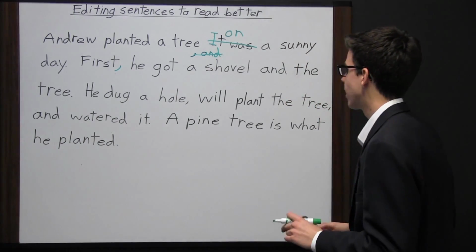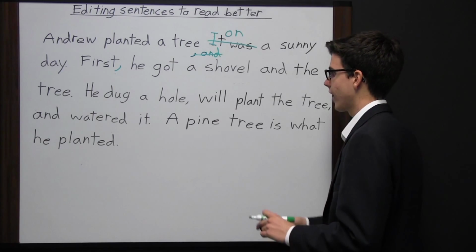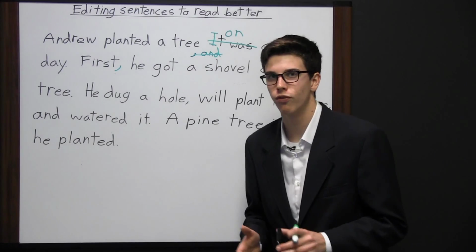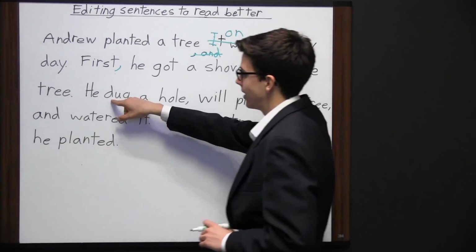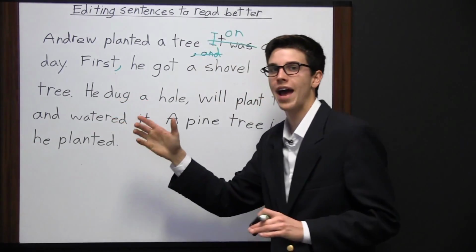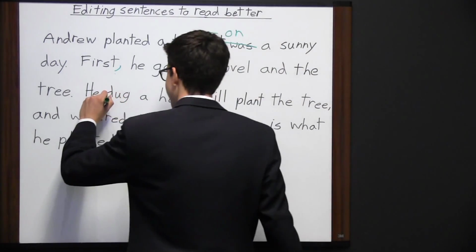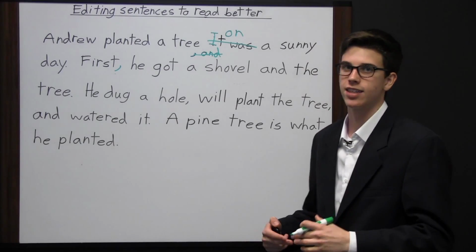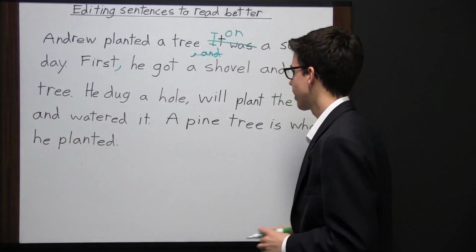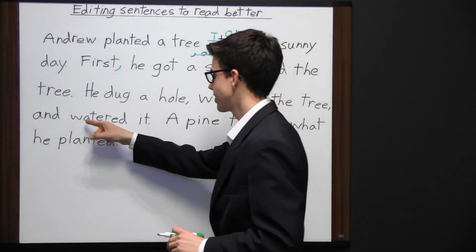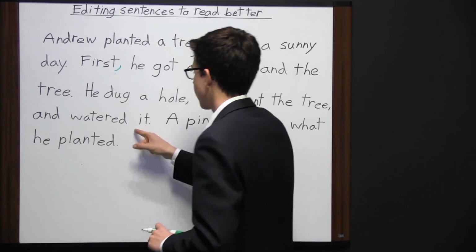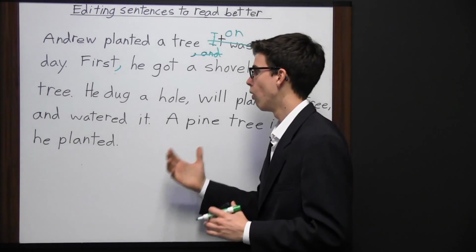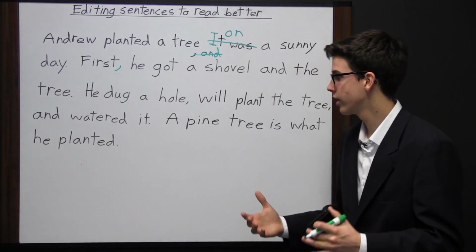The next sentence says, "He dug a hole, will plant the tree, and watered it." The problem with this sentence has to do with verb tenses. So we see the verb "dug" right here. This is what we call past tense, because it happened in the past. He dug a hole. That indicates that he dug the hole yesterday or maybe a week ago. And then in this last phrase it says "he watered it." That's also in the past tense. It's indicating that he watered the tree maybe yesterday or the week before.